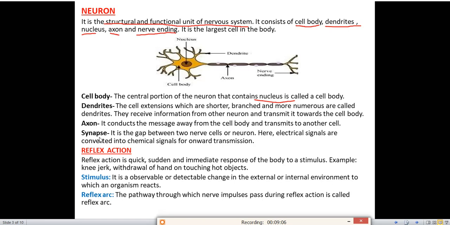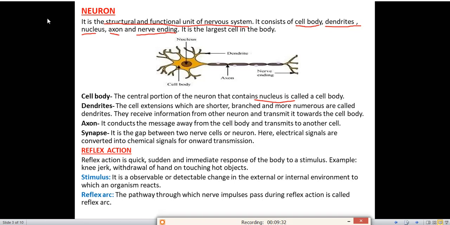What is synapse? Sometimes they will tell you to write the definition of synapse. Then what you'll write? The gap between two nerve cells or neurons is called synapse. What is the function of the synapse? Here, electrical signals are converted into chemical signals for onward transmission. In the synapse, electrical messages are converted into chemical messages or chemical signals for onward transmission, for the transfer.